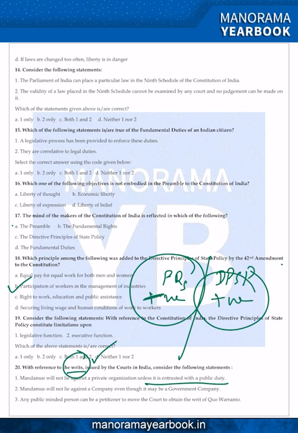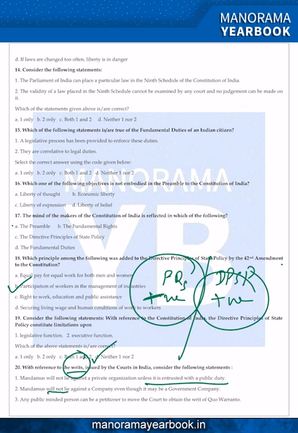So if you look at the second statement, it is incorrect. As I explained above, mandamus can be used against a government, corporation, and or company. Here the statement says "will not". So it can be, and mandamus can be used against government, corporation and or company. So the second statement is wrong.